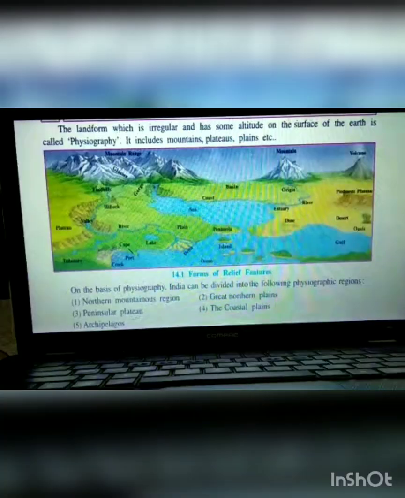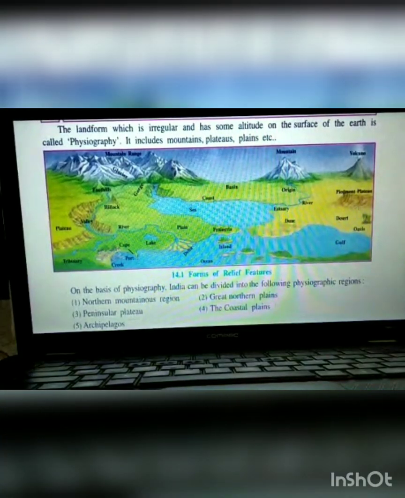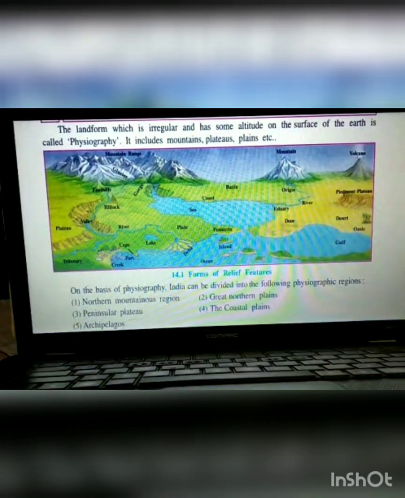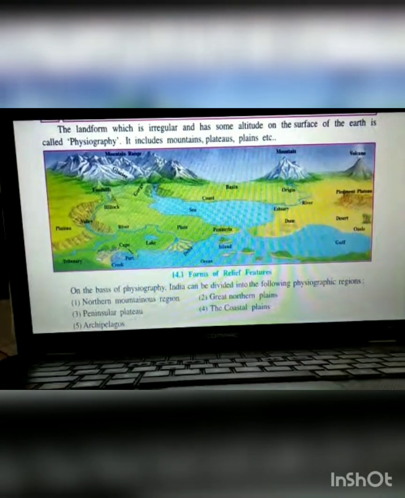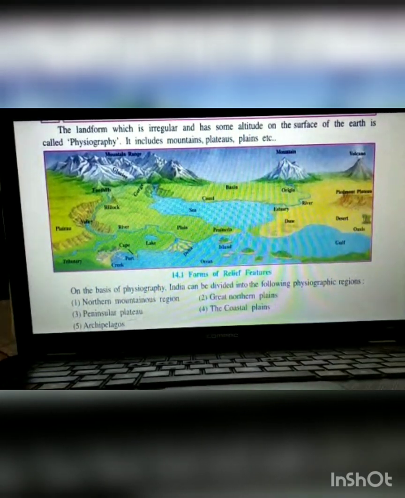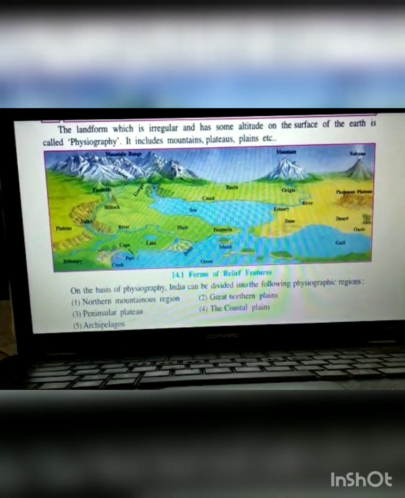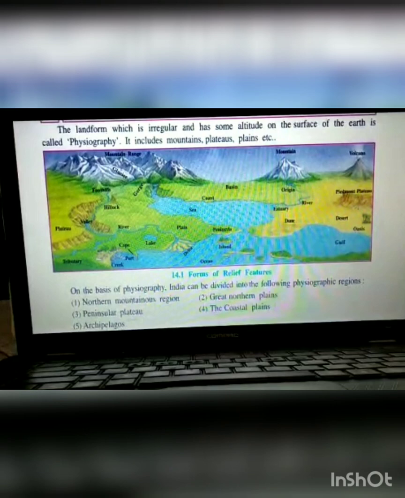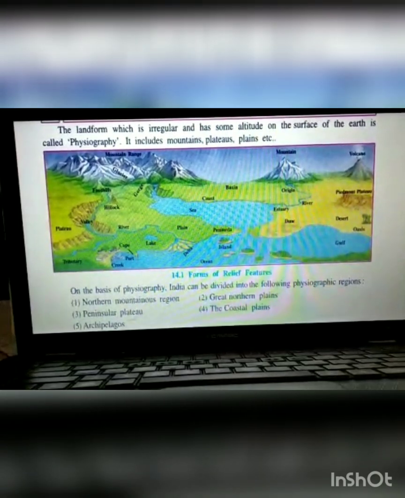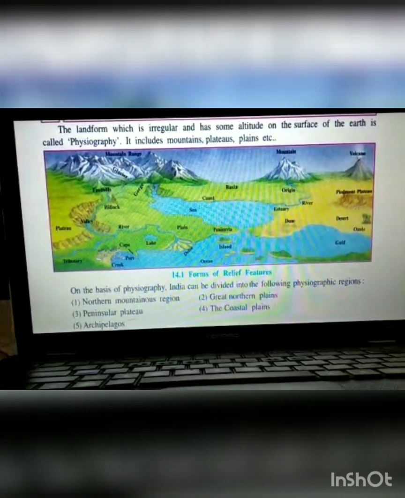So, moving on, this chapter is all about the many landforms and the regular and irregular surfaces of the earth, which is known as physiography. Some of the bases of physiography into which India is divided are as follows: Northern Mountainous Region, Great Plains, Peninsular Plateau, Coastal Plains and Archipelagos. Okay, so in India we find these many basic features and forms of land.